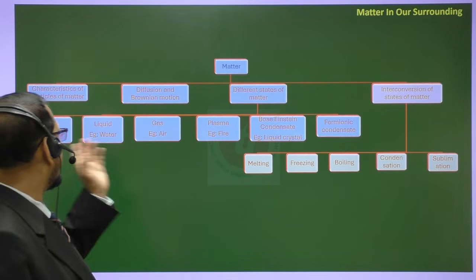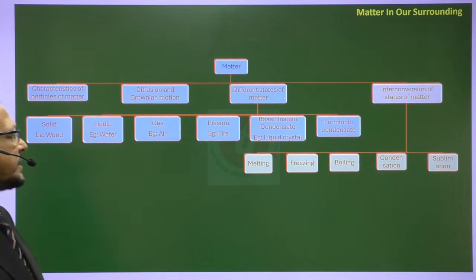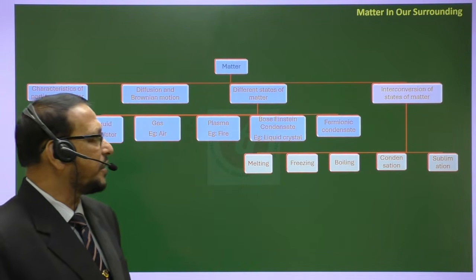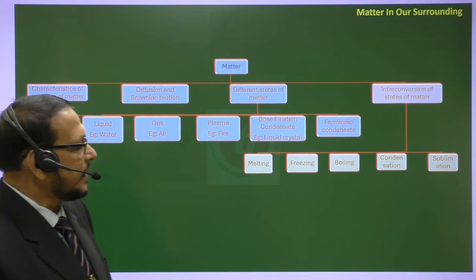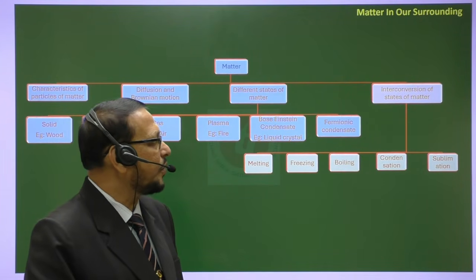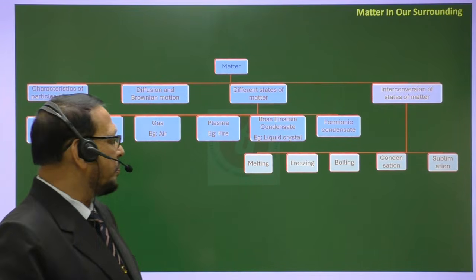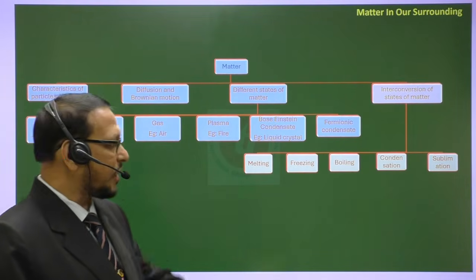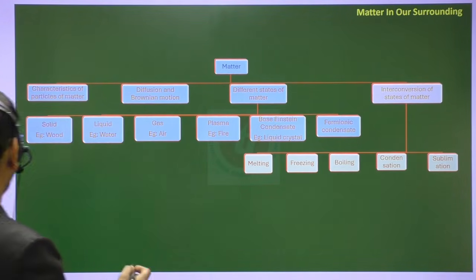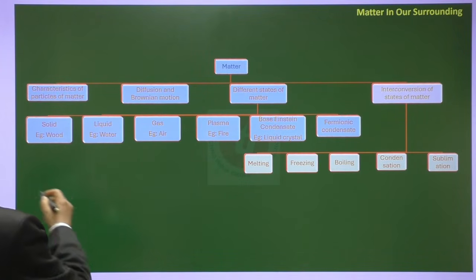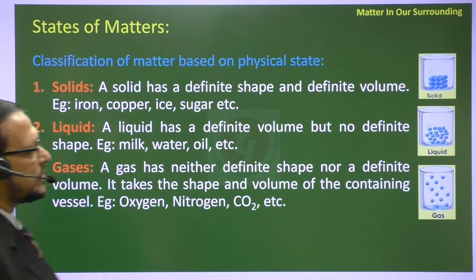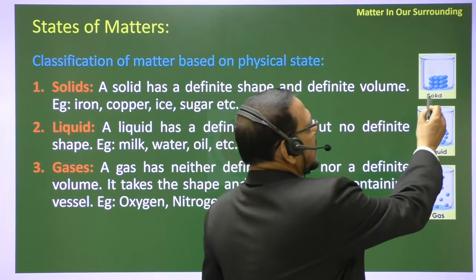Then the different states of matter I have told you: the solid state, liquid state, gaseous state, and plasma, Bose-Einstein condensate, and fermionic condensate. Then interconversion of states of matter: melting, freezing, boiling, condensation, and sublimation. That will come later in detail. Next part is states of matter.